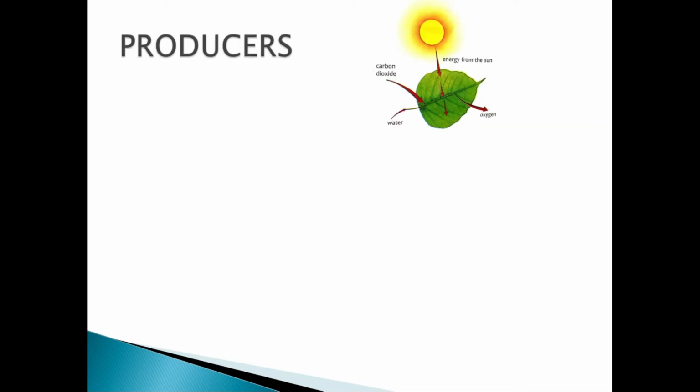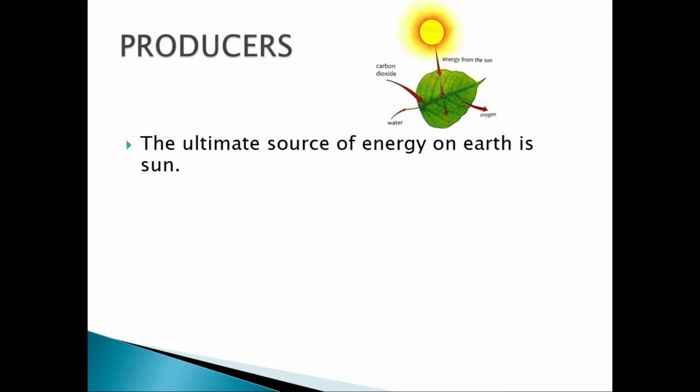Now, if we have to explain what is producers, you can see I have a picture here. Can you guess what this represents? It shows that a green plant is preparing food by trapping sun's energy. So energy from the sun, the carbon dioxide that we are exhaling, water from the plant's body, which it absorbs from its root, and the oxygen is being given out to us. So the main role of the producers is to make food by the process of photosynthesis.